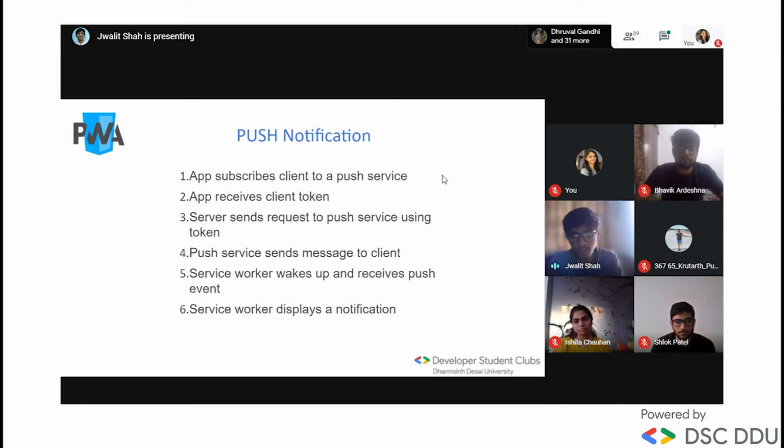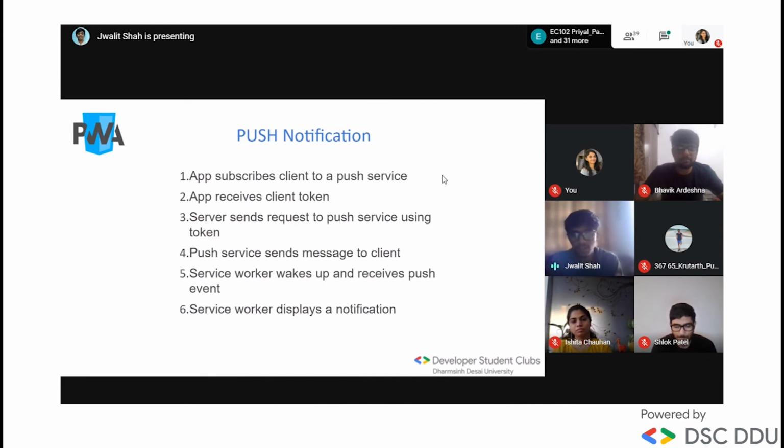Any application subscribes to the push services. Whenever you visit a web page, it asks whether you allow notifications. What it exactly means is that it is subscribing that website to push notifications for us, otherwise no notification will tell us what is currently happening, or what the server wants to send us.